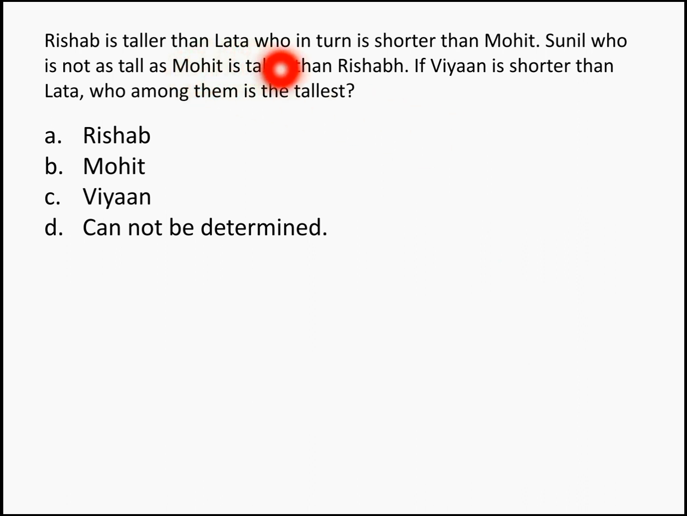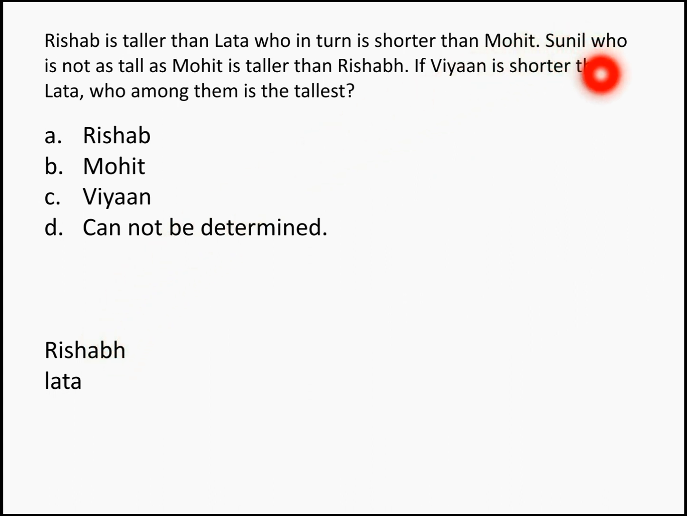Rishabh is taller than Lata, who in turn is shorter than Mohit. Sunil, who is not as tall as Mohit, is taller than Rishabh. If Vian is shorter than Lata, who among them is the tallest, right? It's quite a simple question. The first data they have given is Rishabh is taller than Lata. So fixing Rishabh and Lata, where Rishabh is taller than Lata, who is in turn shorter than Mohit. So Lata should be shorter than Mohit. I cannot fix Mohit here because I don't know if Mohit is taller than Rishabh or shorter than Rishabh. I'm holding on with that.